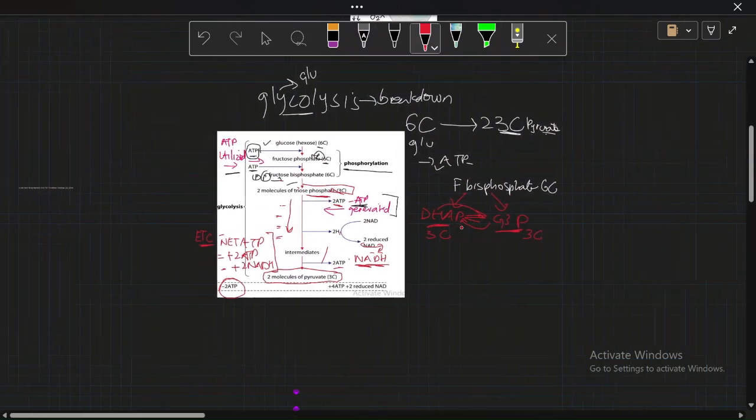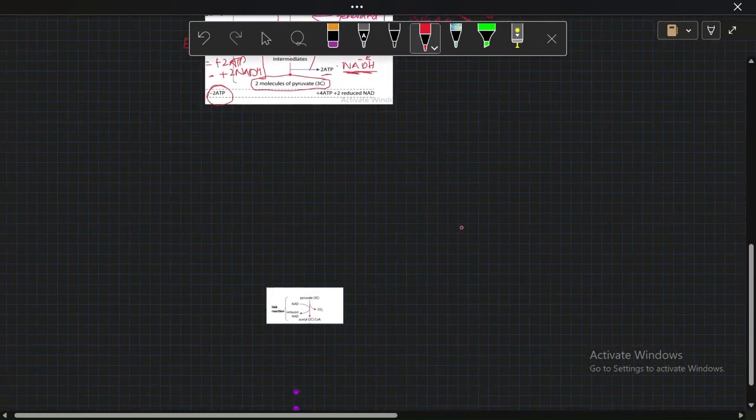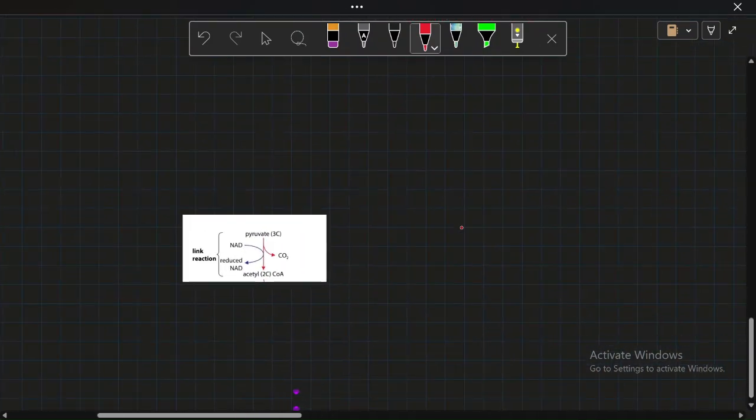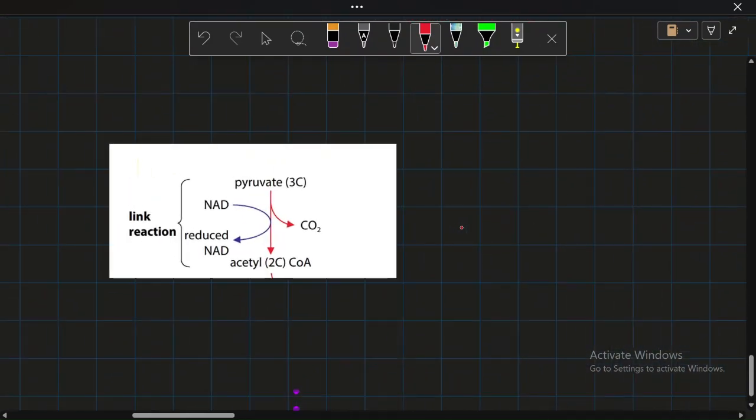Okay, so the next process in line is the link reaction. So why are we calling it a link reaction? Well, it says it in its name. It is linking glycolysis to the Krebs cycle. It is just an intermediate step, right?